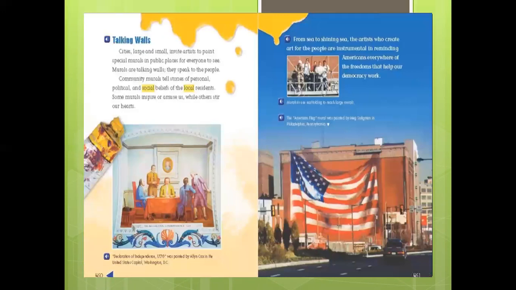Okay, now finally we have the ending of the story. So we have here the talking walls can be anywhere. It can be in a school, it can be inside a hotel, inside an apartment, inside a building, outside somewhere. Just passing on the message, and a message related to that country, related to that area. So the mural can give me a message. This is what we have in our story today.